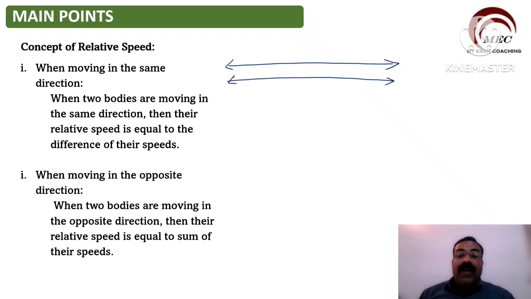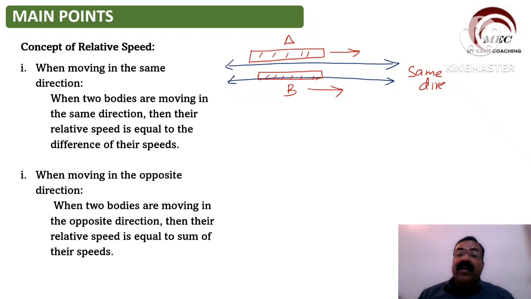One train is in track 1 and another train is in track 2. This is train A and this is train B. Train A is moving in this direction and train B is also moving in this same direction. So they are in the same direction.